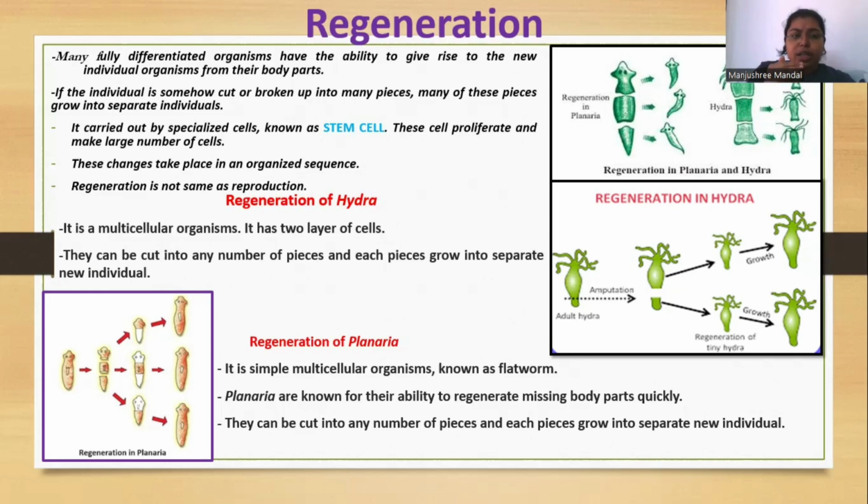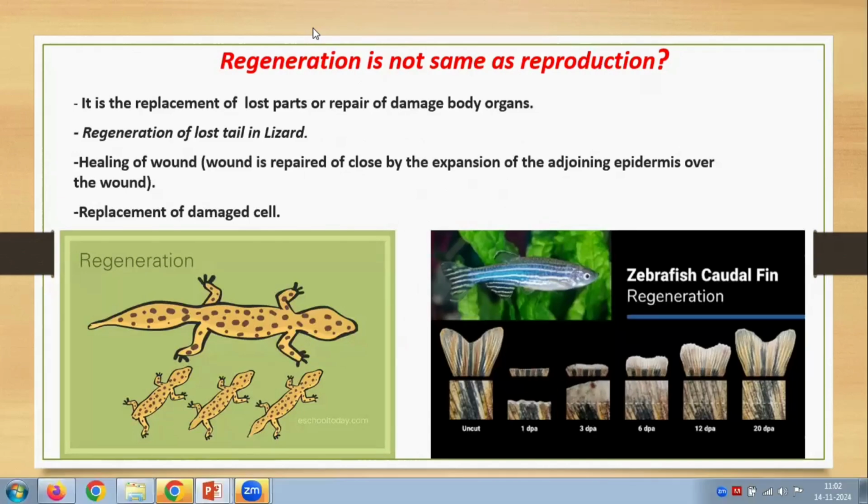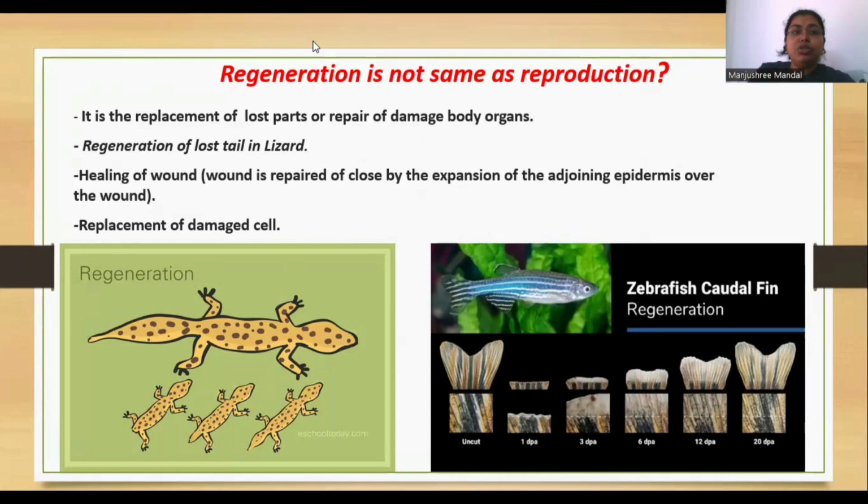Whatever cut is made, from the head, from the tail, or from the body parts, it will grow into a separate new individual. I already informed you that regeneration is not the same as reproduction.